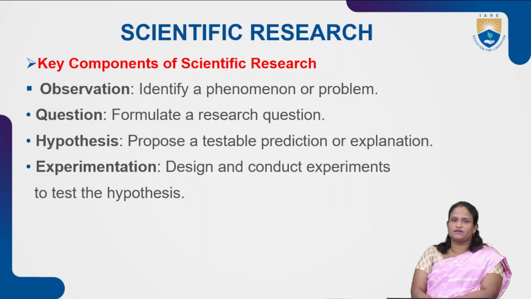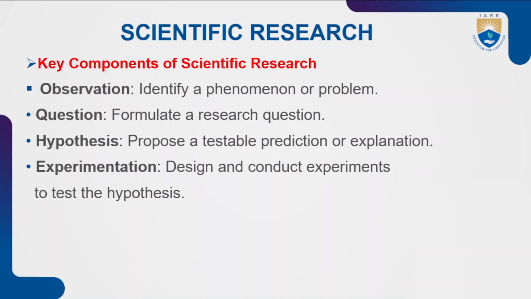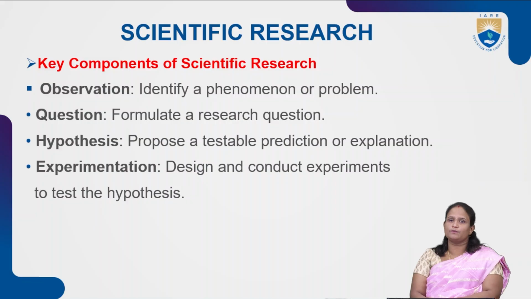Key concepts of scientific research. What are the key concepts and what are the methods? What are the steps we use for scientific research? Observation: identify a phenomenon or problem. We are going to identify a problem, meaning where that problem is and from which subject it arises. And question: form a question from that problem. You have already identified that problem. Now, form a research question from that problem.